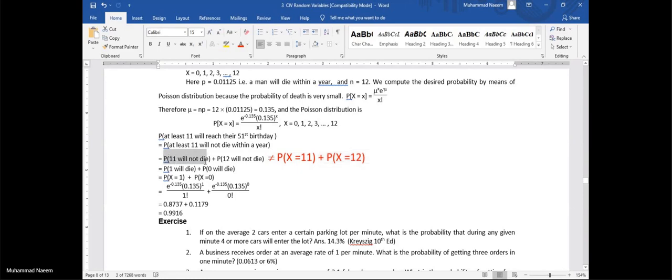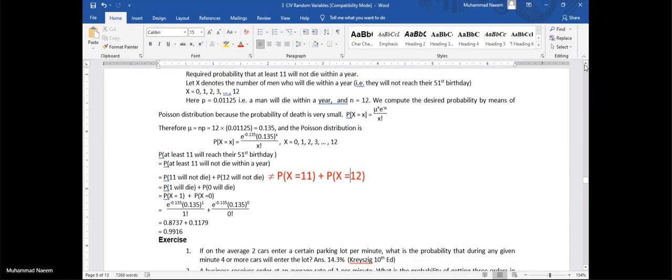The probability that 11 will not die doesn't mean the probability for x equal to 11. And probability for 12 will not die is not equal to the probability for x equal to 12, because the variable x denotes the number of people who will die, but here we need the probability that 11 will not die, so they do not correspond to x equal to 11 and x equal to 12.